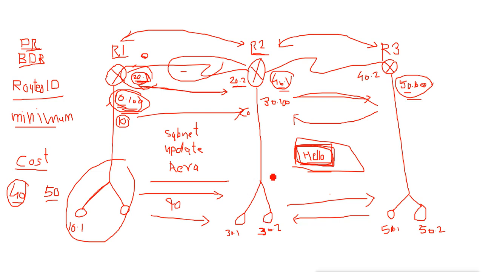So there is no chance of a loop happening in OSPF. There is very little chance, and because of that it can support a large network. Because of routing loops, RIP does not support a large network, and that is why RIP has a hop count limit. OSPF has a hop count limit also, that is 100, but it can go up to 255. That means it is very big, and it supports a very large network. So because of this hello protocol and these hello messages, there is no chance of a loop here. There are other messages it sends and receives also.